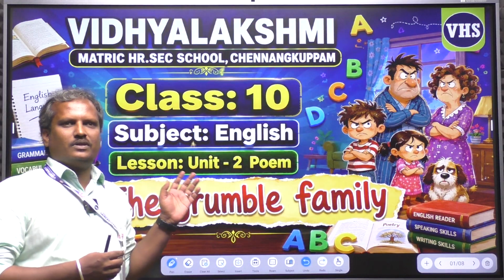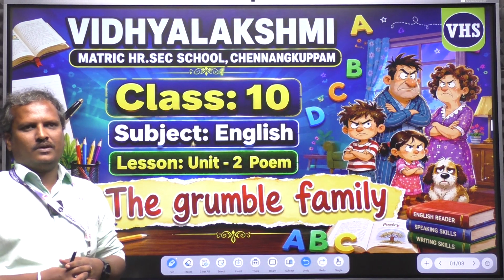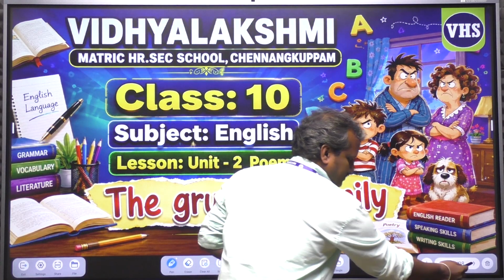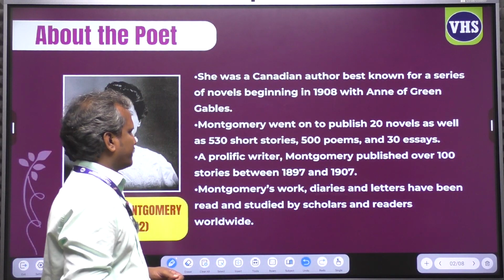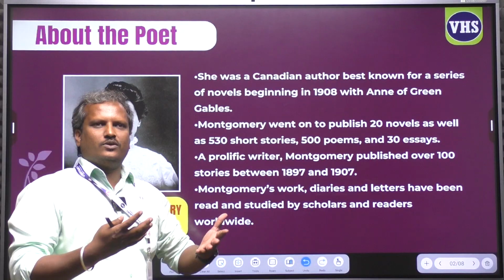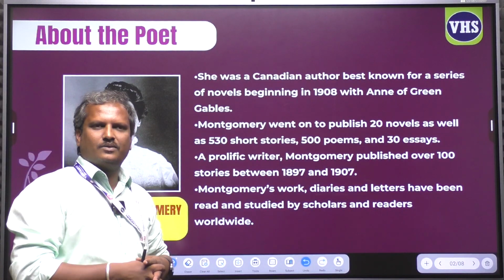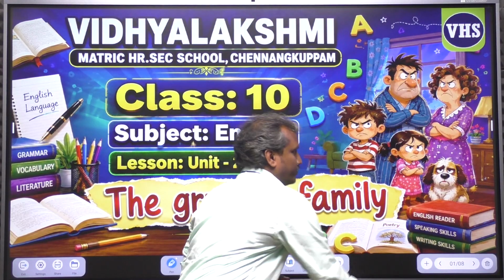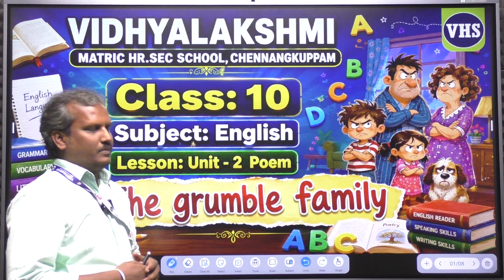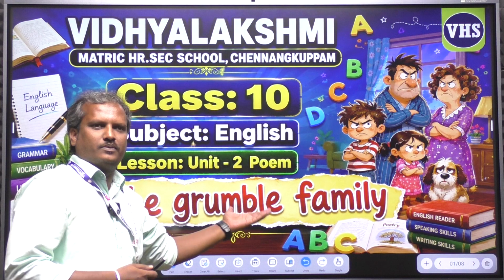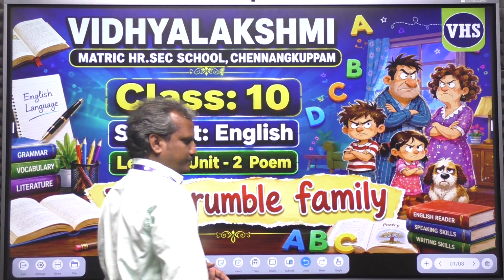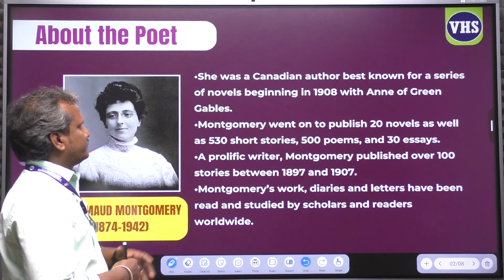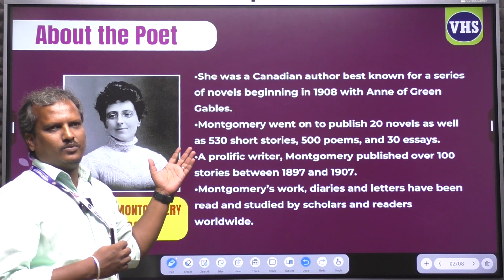Today we are going to learn an interesting poem from class 10th, unit 2. Before getting into the poem, let us learn about the poet. Actually, the name of the poem is The Grumble Family. This is from unit 2. Now let us learn about the poet.